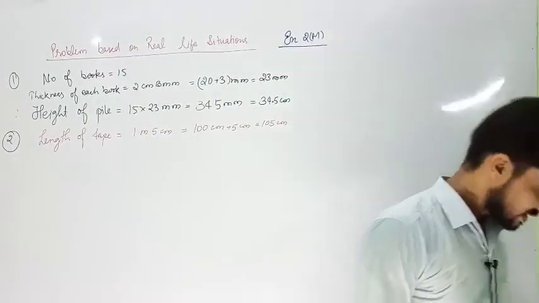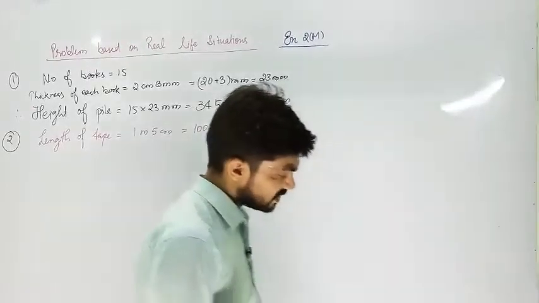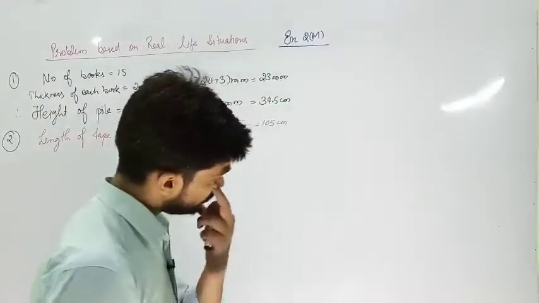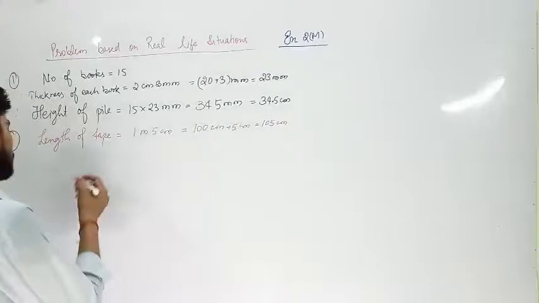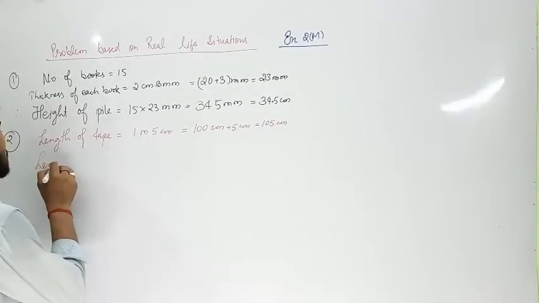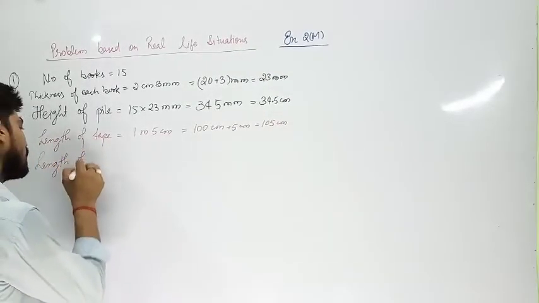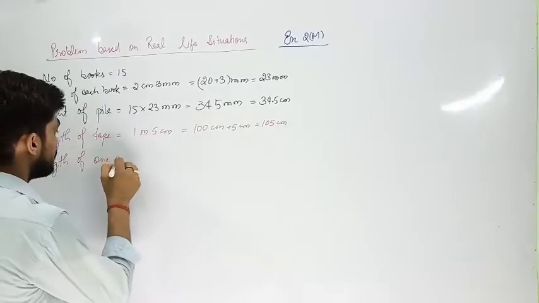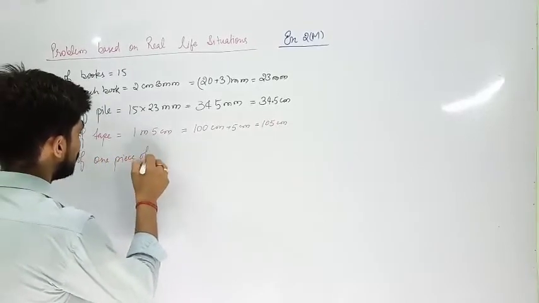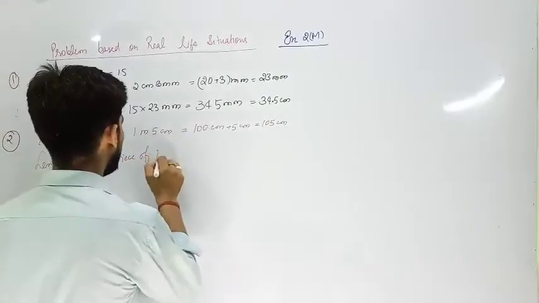Now, how many pieces of the tape can be cut? So the number of pieces is the length of the whole tape divided by the length of one piece of tape to be cut.